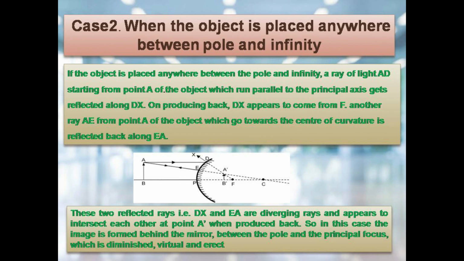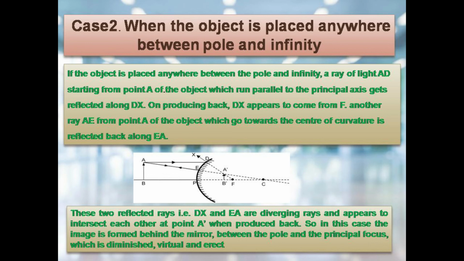Now the case 2, when the object is placed anywhere between pole and infinity. A ray of light AD starting from the point A of the object, which runs parallel to the principal axis, gets reflected along DX. On producing back, DX appears to come from F. Another ray AE from point A of the object, which goes towards the center of curvature, is reflected back along EA.